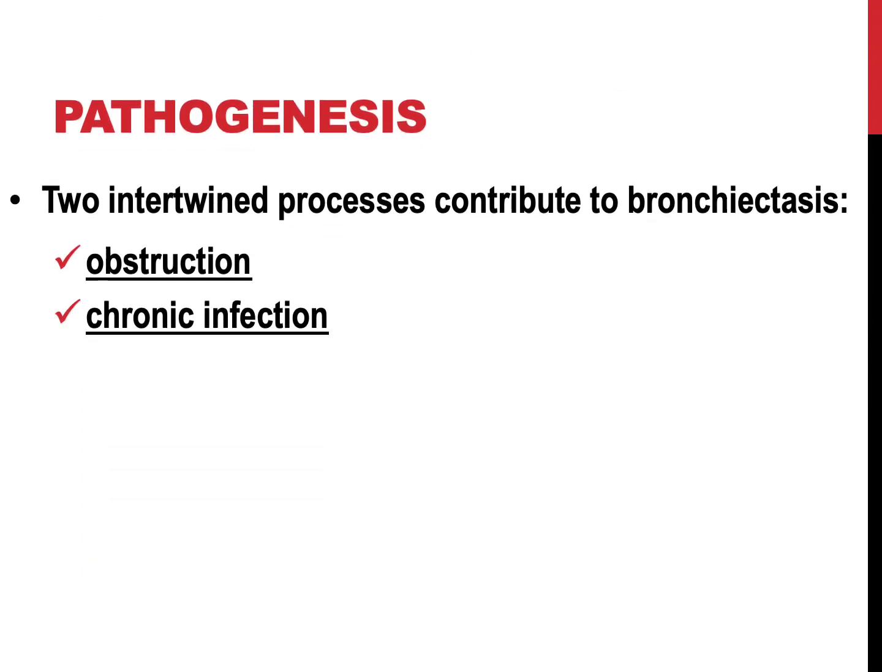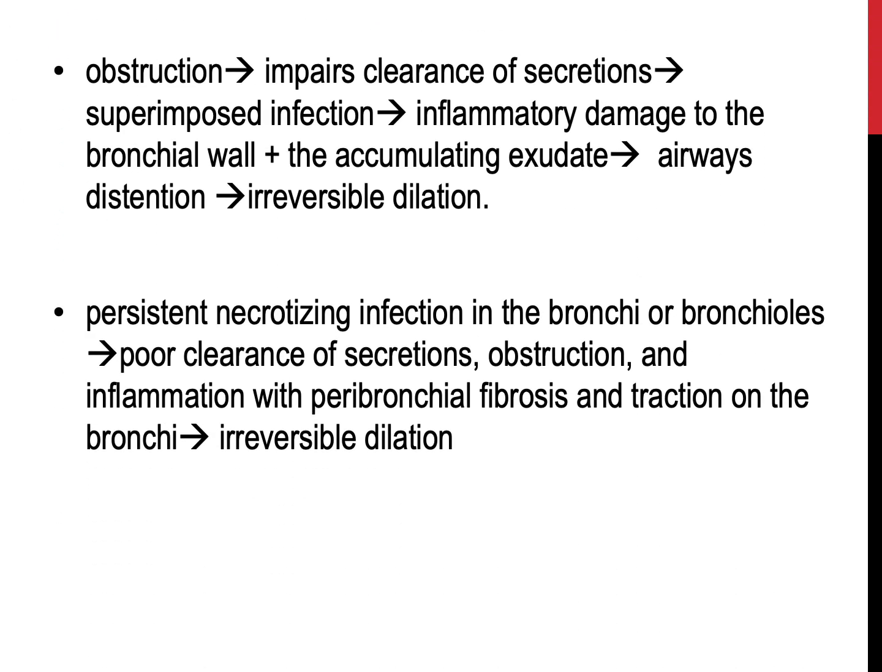The development of bronchiectasis is based on two intertwined processes. The first is obstruction and the second is a chronic infection. Obstruction that is caused by a foreign body, for example, impairs the clearance of secretions. So the secretions start to accumulate, providing a favorable media for superimposed infection.